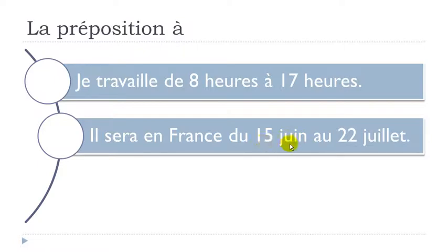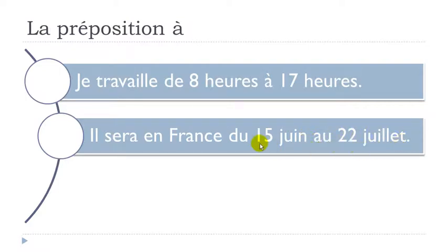Okay, so here you've got a date, and if you look carefully, you've got this du. So it does mean that normally you should put the article le 15 juin, and that's the reason why we've been combining the two, and it becomes du. We've been seeing that in a previous lesson, so if it's not clear, watch it. Du 15 juin au, same thing here, we've got the preposition à, but then combined with the same article, le, and it will become au 22 juillet.